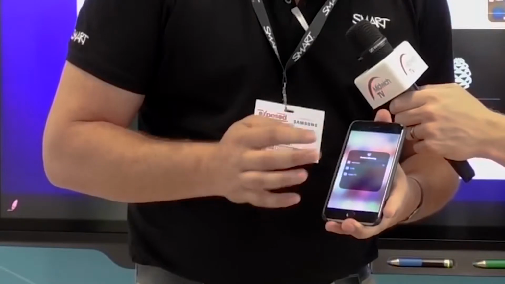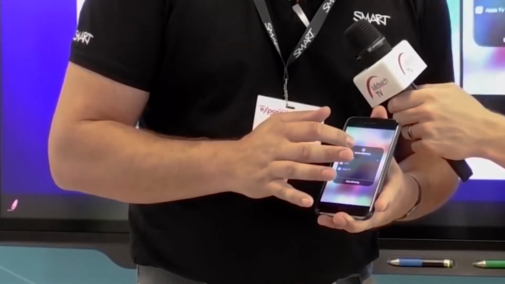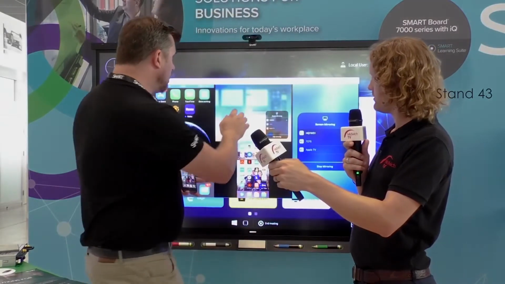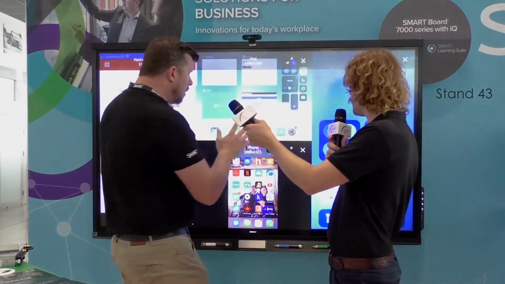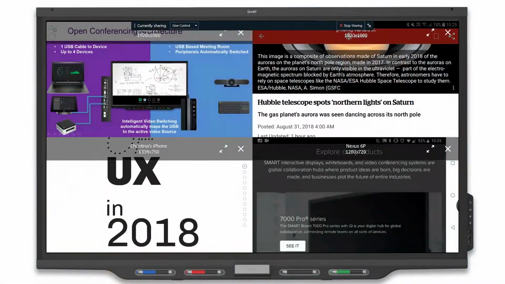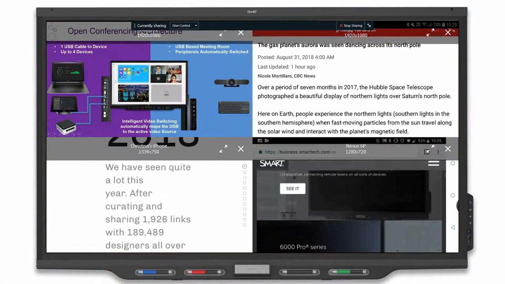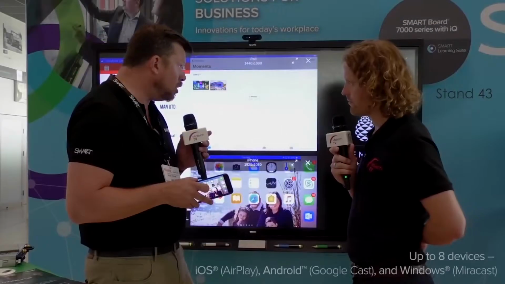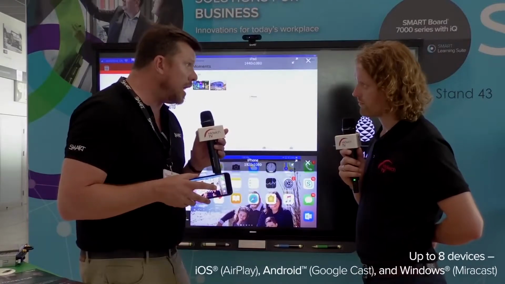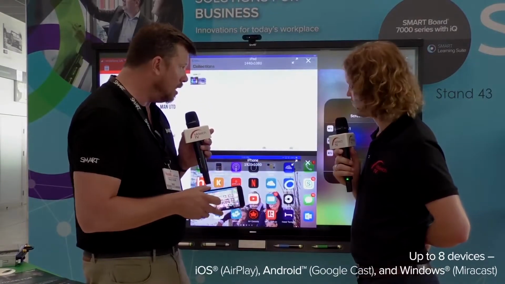So it's as simple as swiping up and hitting AirPlay, and what I'm able to do is choose the meeting room I want to share, and it will simply allow me to connect my material with the screen. And so you're noticing that we're sharing all that material at once, and I not only can share my phone, but I can share all different types of devices, a computer, a phone, an Android, an iOS, anything without an app. We are doing 60 frames per second of this material.